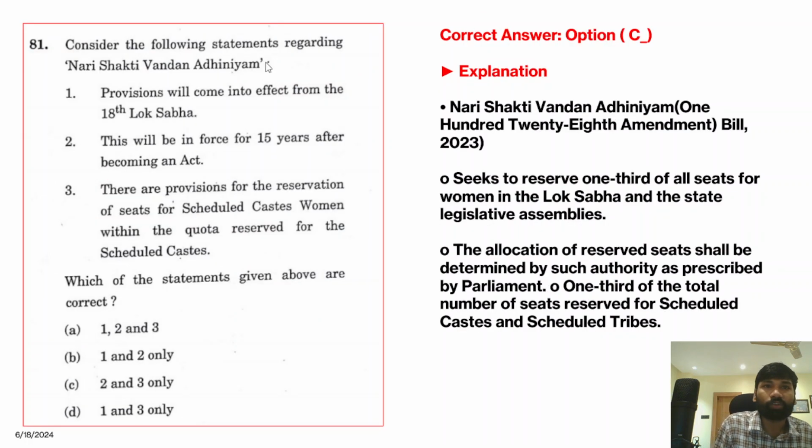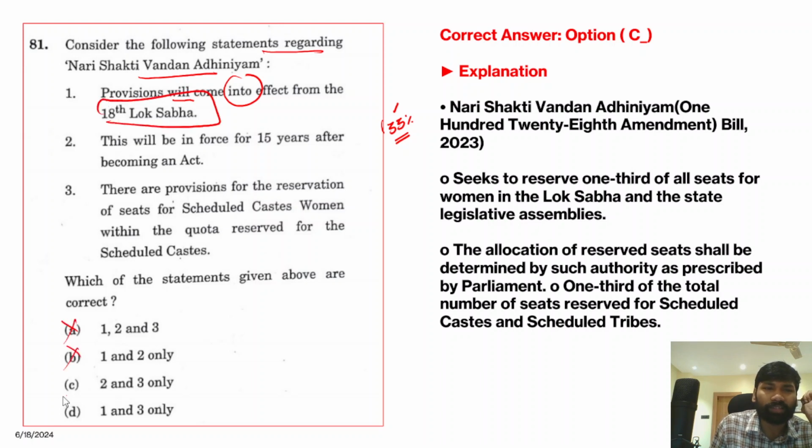So next, consider the following statements regarding Nari Shakti Vandan Adhiniyam. Recently the parliament has passed a legislation providing 33% reservation for women. This is known as Nari Shakti Vandan Adhiniyam. Now in this Adhiniyam, 33% reservation was given to women in Lok Sabha and state legislative assemblies. The first statement says this provision will come into effect from the 18th Lok Sabha. Now this is an incorrect statement.